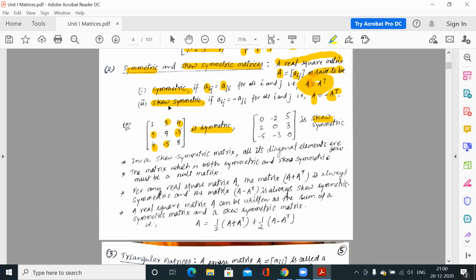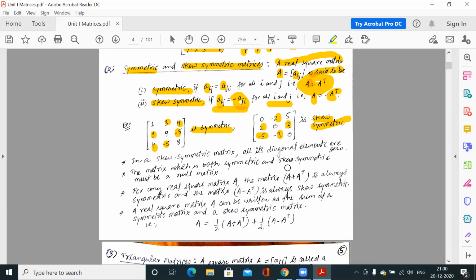So how to write this definition? Skew symmetric if Aij is equal to minus Aji. So this is the 21 element, A21, it is equal to minus of A12. Clear? And similarly this is the A32 element, so it is equal to minus of the 23 element. This is the minus 5 element, and its position is A31. So A31 is equal to minus of A13. If this rule is satisfied for all i and j, we say this matrix is skew symmetric.